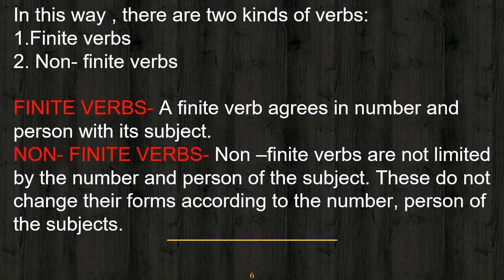So, in this way, there are two kinds of verbs. Okay, finite verbs and non-finite verbs. What are finite verbs? A finite verb agrees in number and person with its subject. Basically, it changes according to the subject. If the subject changes, then it will also change. And what are non-finite verbs? Non-finite verbs are not limited by the number and person of the subject. These do not change their forms according to the number and person of the subject. Means non-finite verbs do not change according to the subject. They remain the same. Okay.